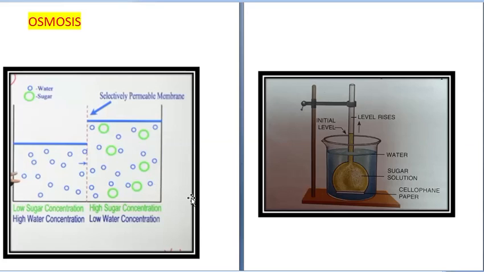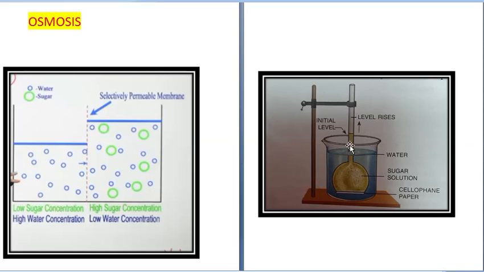Osmosis can be explained by taking an experiment. This is the very famous thistle funnel experiment. We have taken a beaker filled with plain water, and a thistle funnel filled with sugar solution, and the mouth of the thistle funnel has been covered by cellophane paper. Cellophane is semi-permeable. The thistle funnel is inverted in a beaker containing water, and the initial level of the thistle funnel is noted.